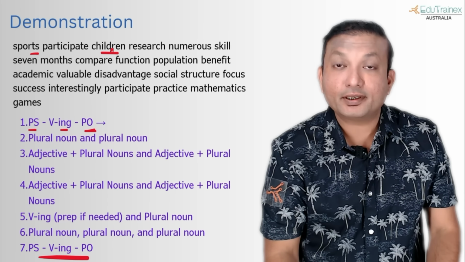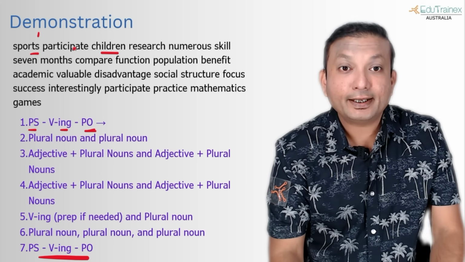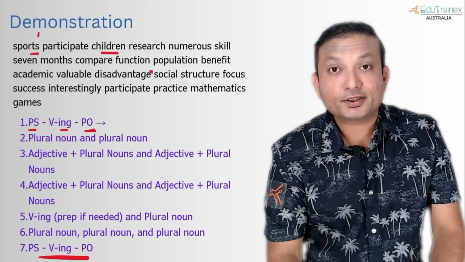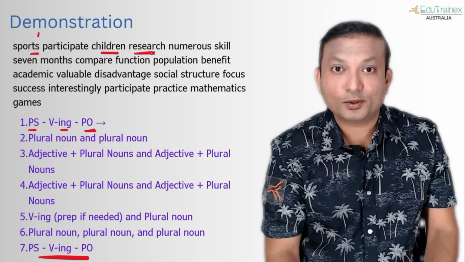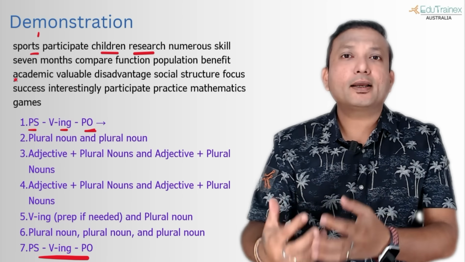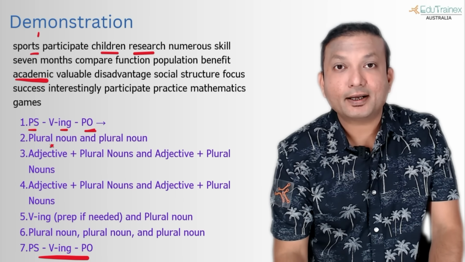Here, children is already plural, sports is already plural, so I did not need to worry about it. Next one is plural noun and noun. This time I'm going to say research. Research is always a plural word. And what I can pick up again is academic. I can make it academics. So the second phrase will be research and academics.